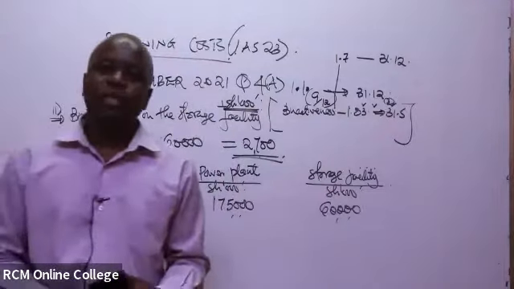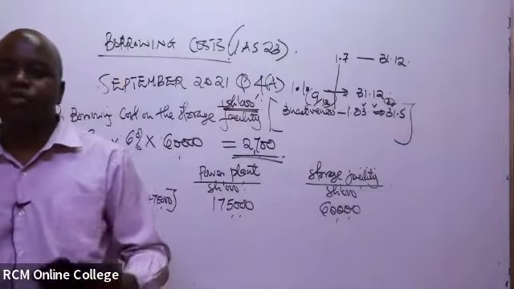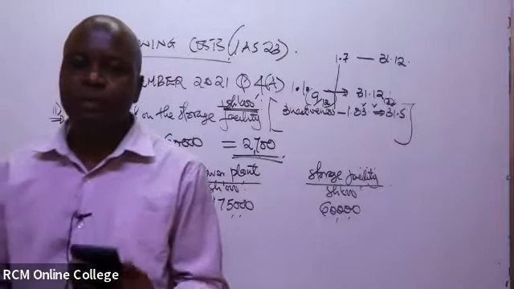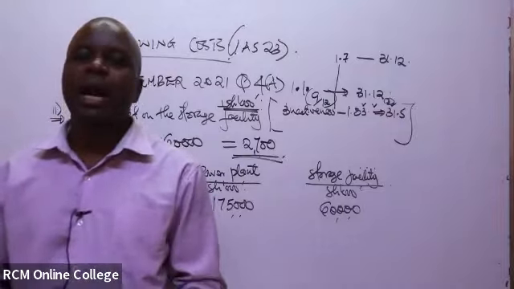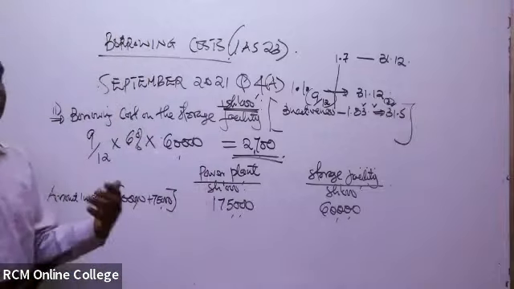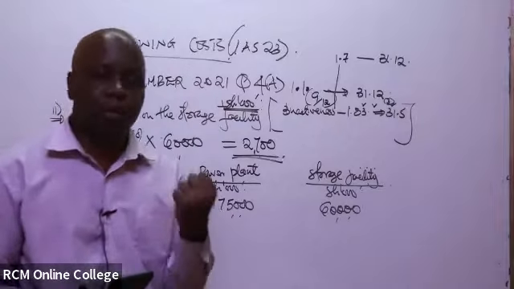We are going to add what? The borrowing cost. Remember, in this case, the borrowing cost has to be capitalized. In short, in any case where you incur a borrowing cost, for example to facilitate the construction of an asset or a qualifying asset, you have to include it as part of the cost of the asset.